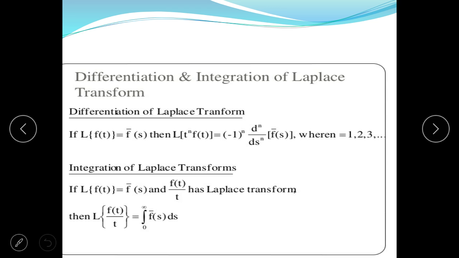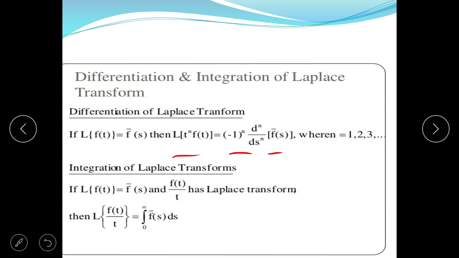Differentiation and integration of Laplace transform. Differentiation of Laplace transform: if Laplace of f(t) is f bar s, then Laplace of t to the power n times f(t) is equal to minus 1 to the power n, d to the power n by ds to the power n of f bar s, where n is equal to 1, 2, 3 and so on.